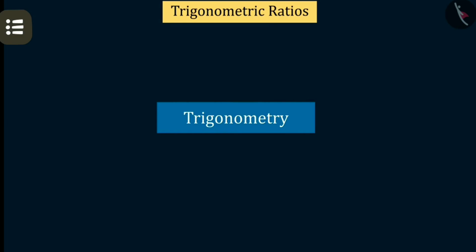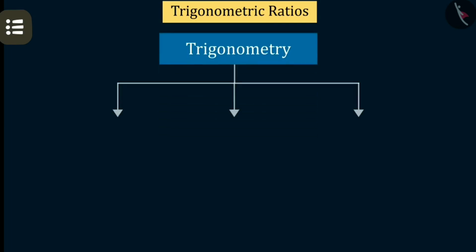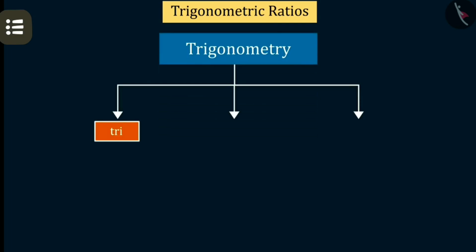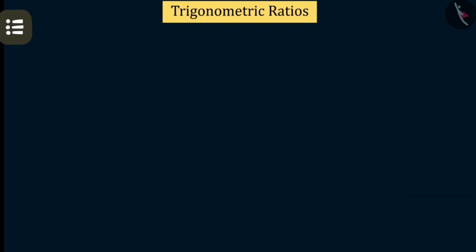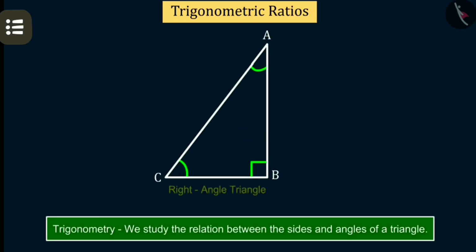Trigonometry originated from three Greek words: tri, gon, metron. Tri means three, gon means side, and metron means measure. In fact, in trigonometry, we study the relationship between the sides and angles of a triangle.